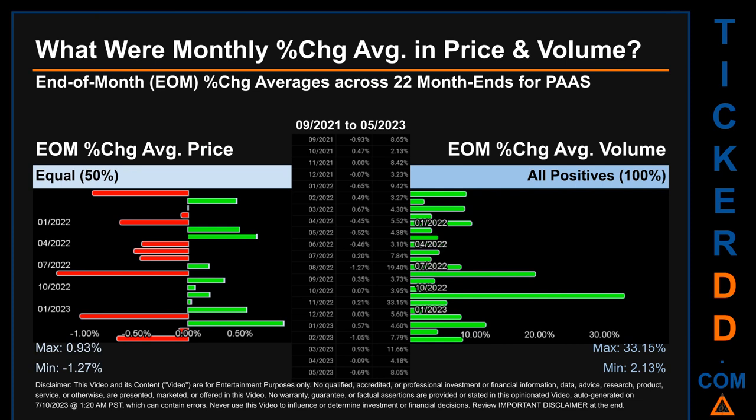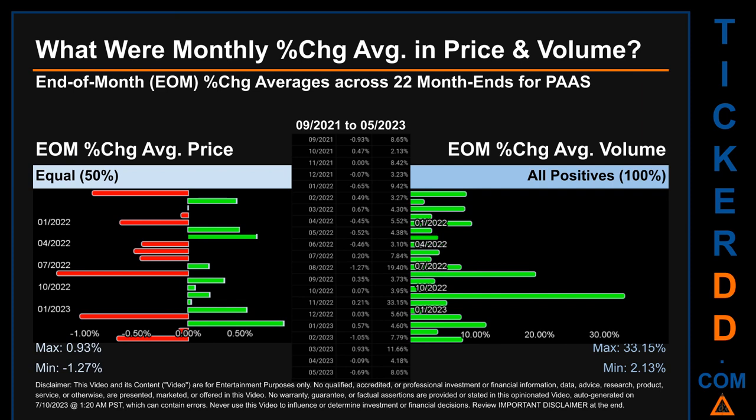What were end-of-month percentage change averages in price and volume for PAAS? The monthly average of percentage change in price and in volume were calculated for each of the 22 month ends. That calculation took daily percentage changes and averaged them for each given month. If a month end came out negative, then it means that the month summarily saw a negative change.